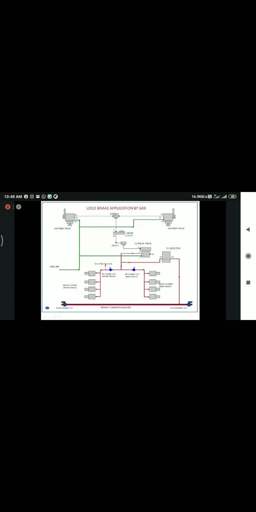So what will this 24 double check valve do? It will send only the maximum output, or only one output. Here it is 0, and here 3 kg pressure is coming from the working control stand SNIN valve. So this 24 double check valve will pass this 3 kg pressure to the next valve. So this is the MUTB valve.